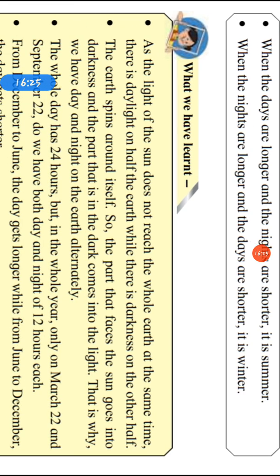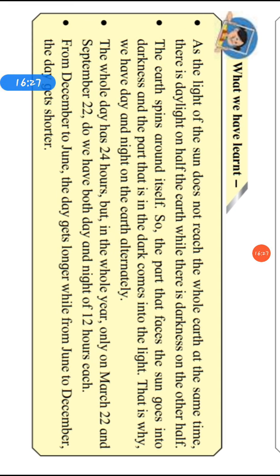So students, what we have learned in this lesson: as the light of the sun does not reach the whole earth at the same time, there is daylight on half the earth, while there is darkness on the other half. The earth spins around itself, so the part that faces the sun goes into darkness and the part that is in the dark comes into the light. That is why we have day and night on the earth alternately.